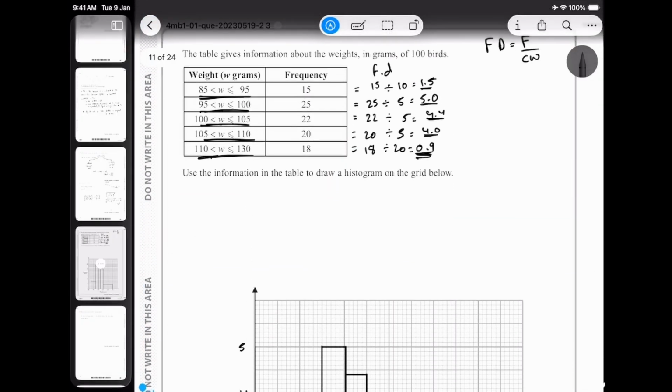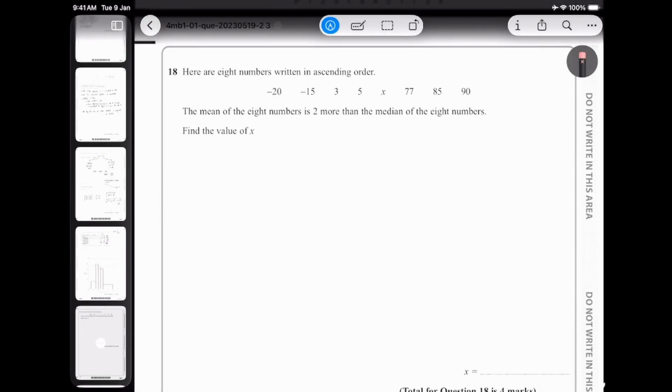They don't ask you to use the information table to draw the histogram. That's it. So we have 1, 2, 3, 4, 5, 6, 7, 8 values. With 8 values, we do 8 divided by 2, and that is 4. So we take the 2 values from the middle, because we don't have a singular middle value. In this case it's 5 and x, so we write median equals 5 plus x divided by 2.